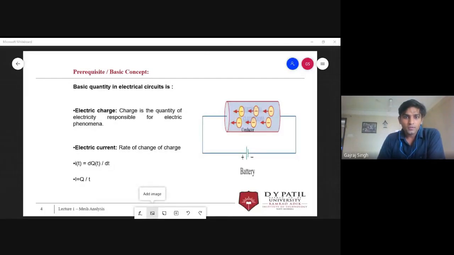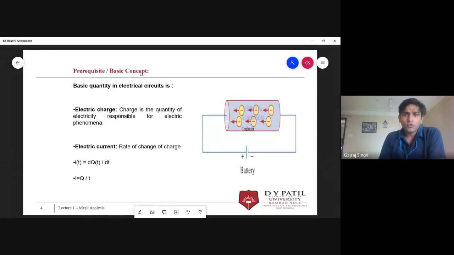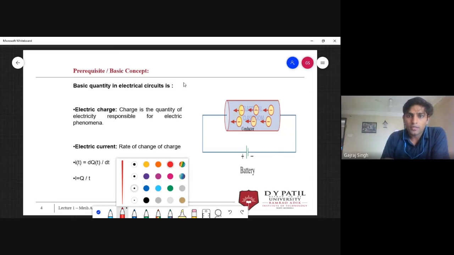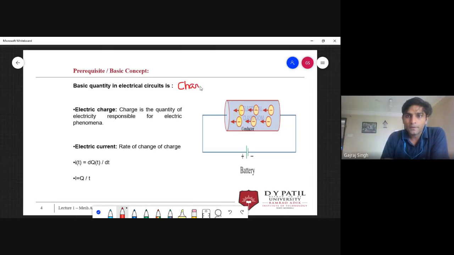Good. Any other reply? So you are all saying charge. Yes, electron. That's much better. Very good. Electron. Yes, that definitely means you can say the charge is the basic quantity of an electrical circuit. So let me write it over here. Charge is the basic quantity.